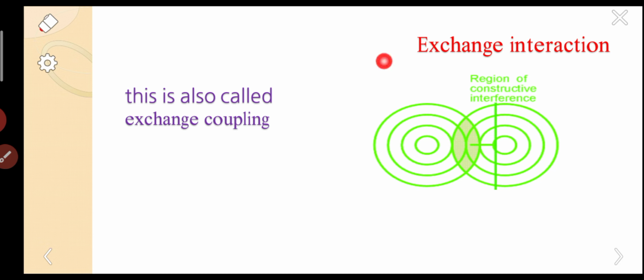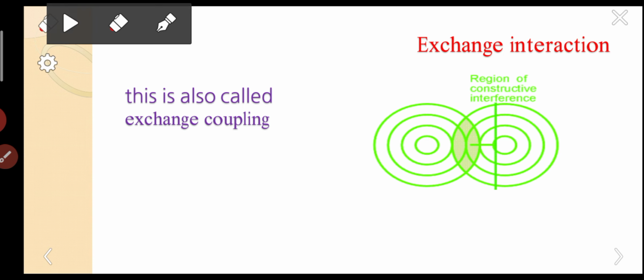You have to write the properties of ferromagnetic materials. The first point is that the reason for spontaneous magnetization is exchange interaction or exchange coupling. By this phenomenon only, the dipoles make a parallel alignment. This is the main reason.